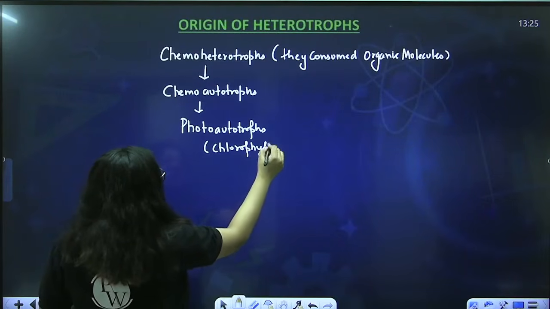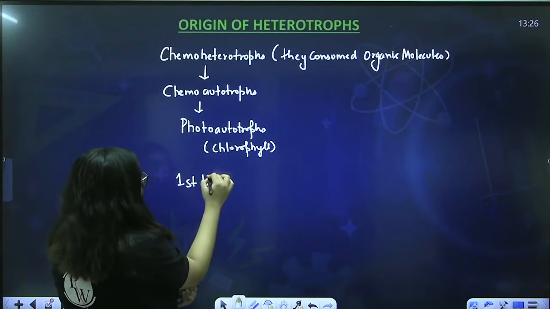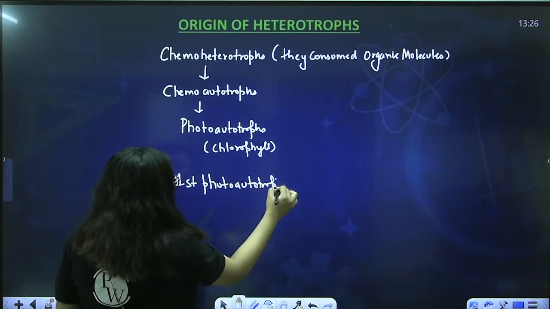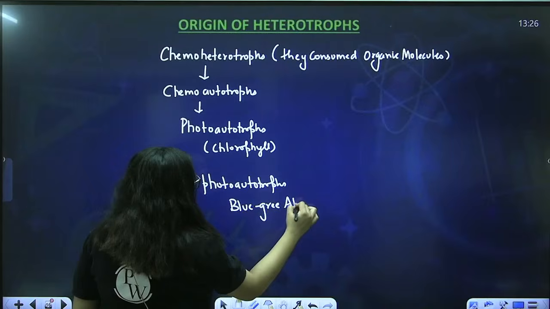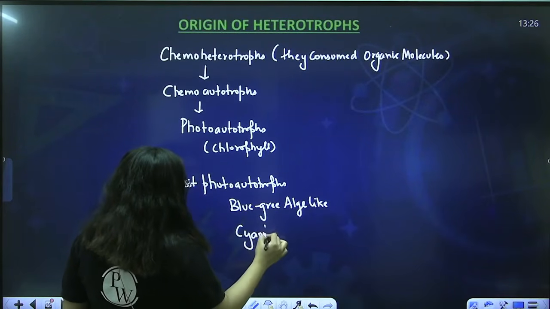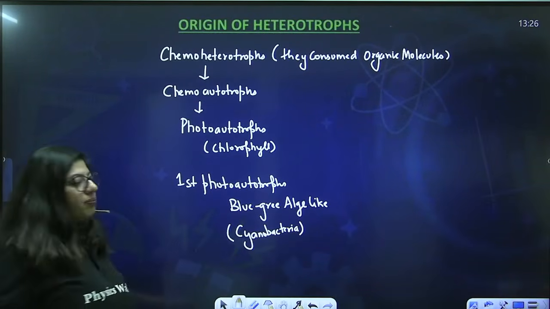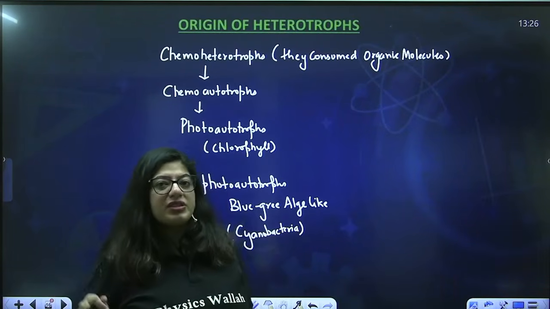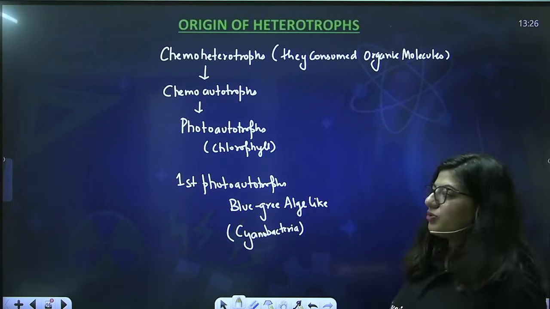And it is said that the first photoautotroph was blue-green algae-like, cyanobacteria-like. So this was a sequential event. And then plants were formed, and after plants, the animals. They move aside, and animals have their own evolution and plants have their own evolution.